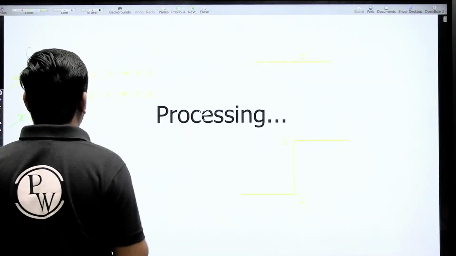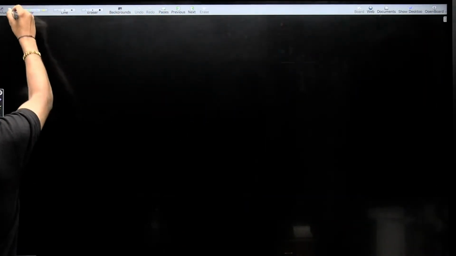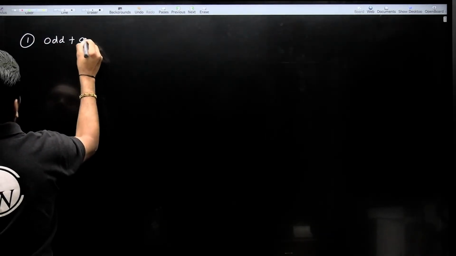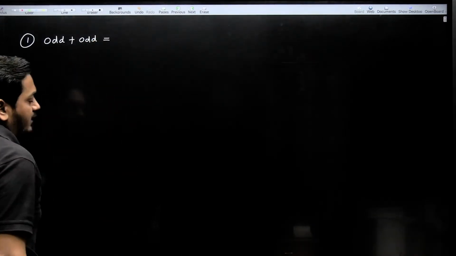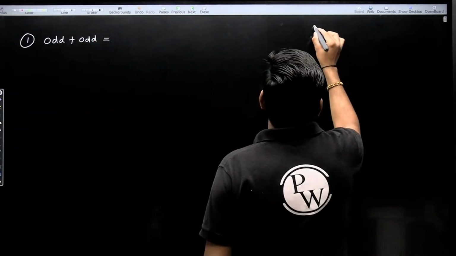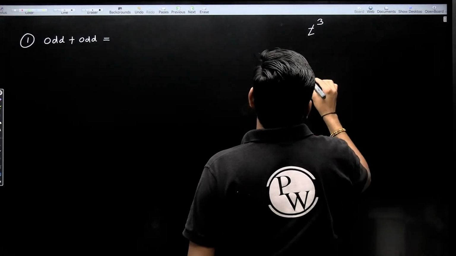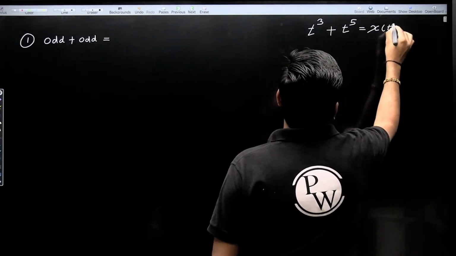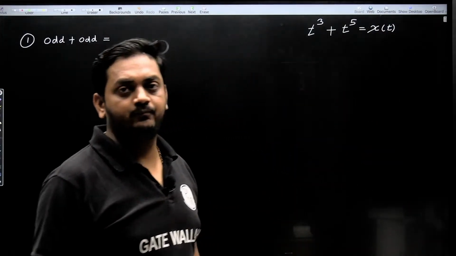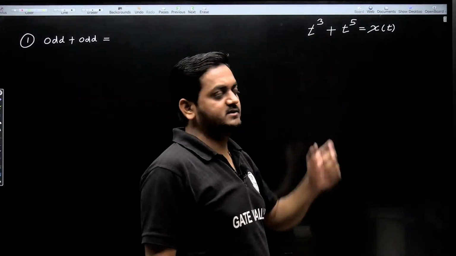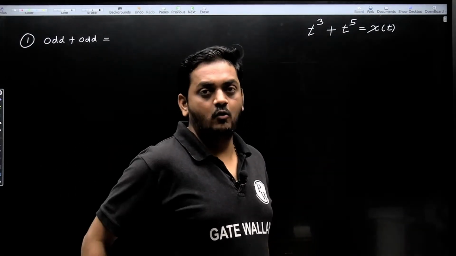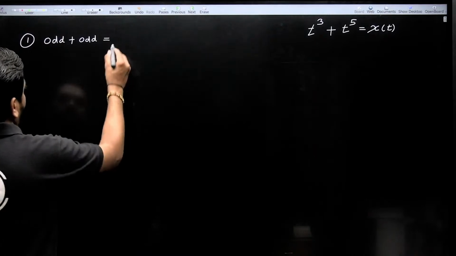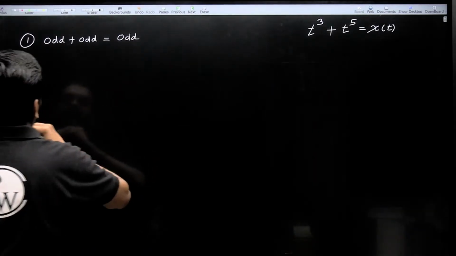Now next, important conclusion. If we add two odd signals, then the resultant signal will be odd, even or neither? If we add two odd signals, t cube is an odd signal and t power 5 is also an odd signal, so the resultant signal x of t will be odd. You can see here t becomes minus t, here also t becomes minus t. So of course odd plus odd, the new signal will be an odd signal.